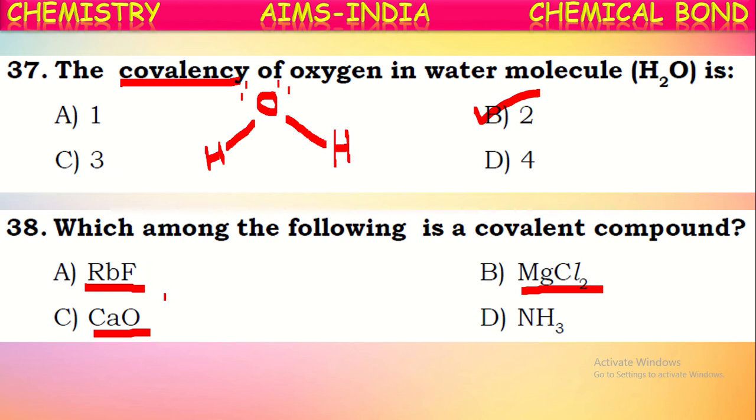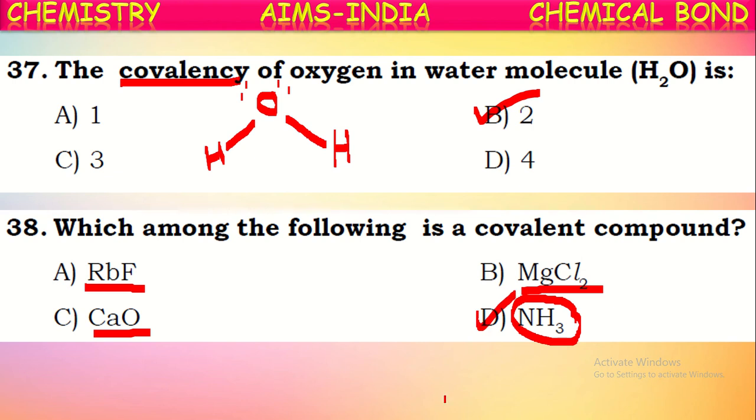Generally the bond formed between a metal and a non-metal will be an ionic bond, because metals lose electrons and non-metals gain these electrons, hence they will be ionic bonds. Whereas in the ammonia molecule both are non-metals, so instead of losing or gaining electrons, they share electron pairs between them, hence it is a covalent compound.